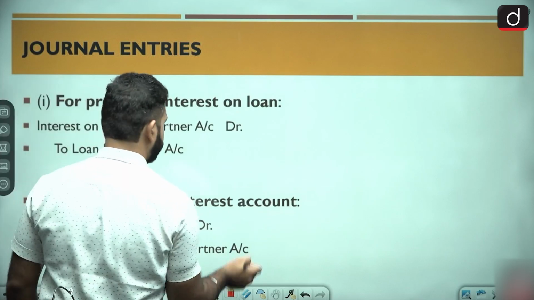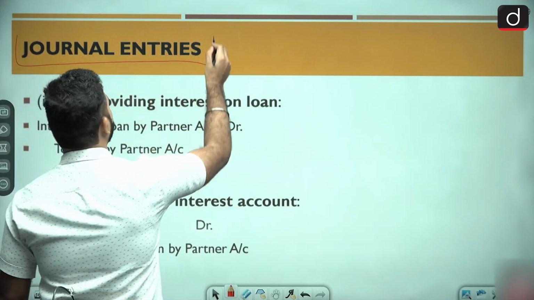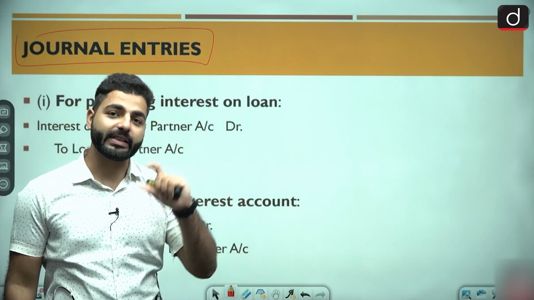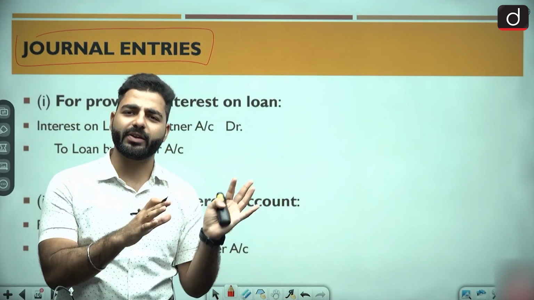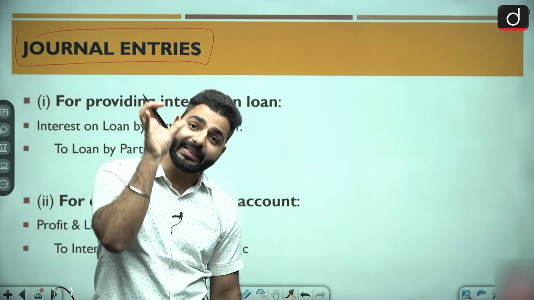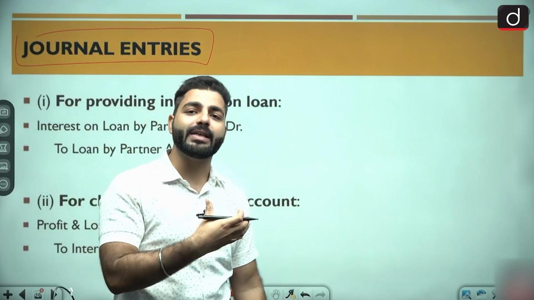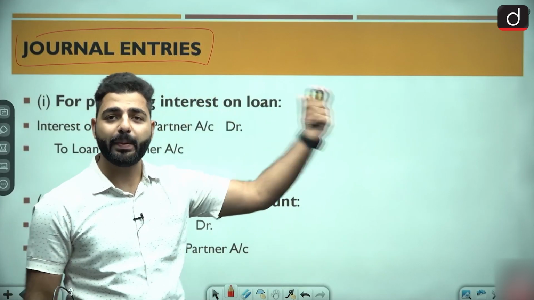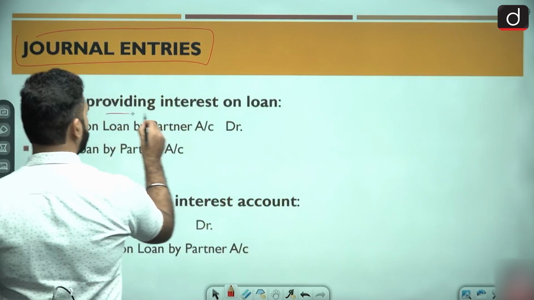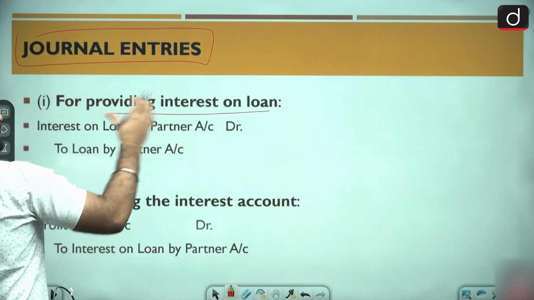Now journal entries. Now first journal entry will be for providing the interest on. We are talking about the interest on loan, not loan. Loan is a different. Loan के तो वापस करना ही है, that is different. We are specifically talking about the interest on loan. That interest will be charged and we have to pay. Have to pay the partner the interest. So first is for providing the interest on loan.